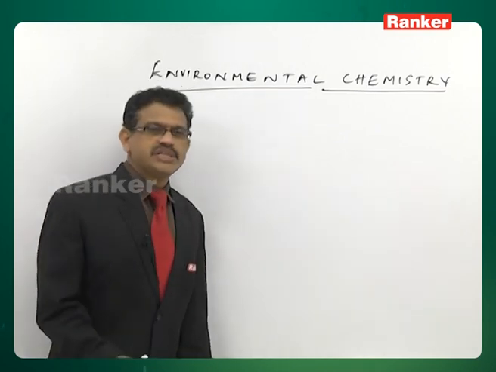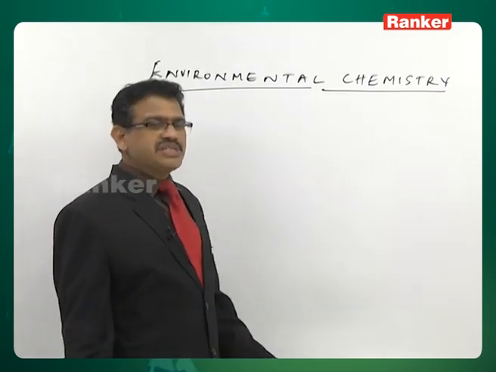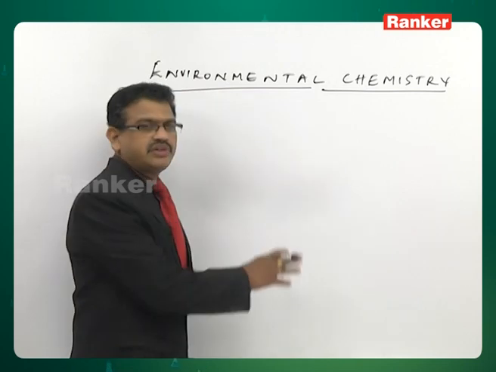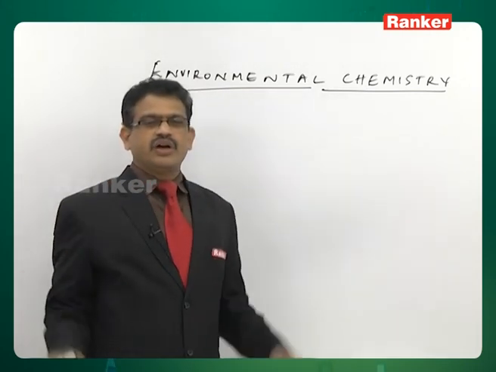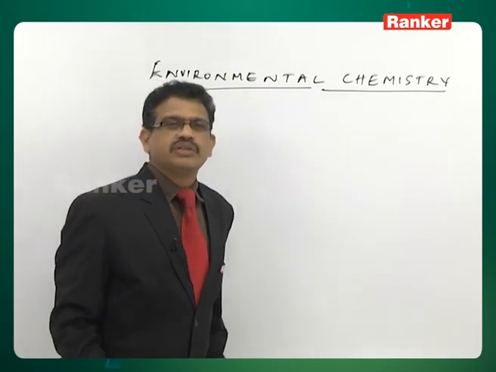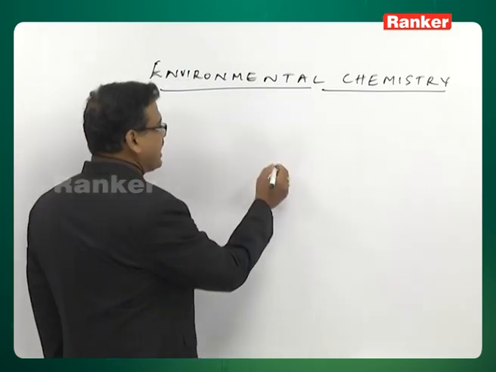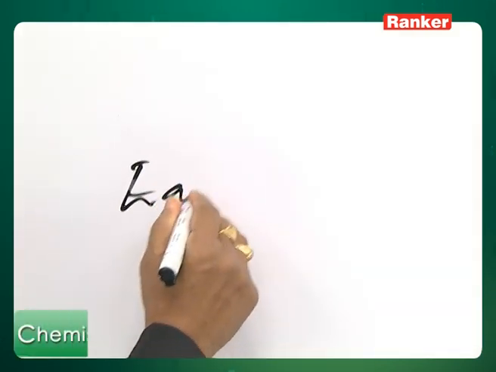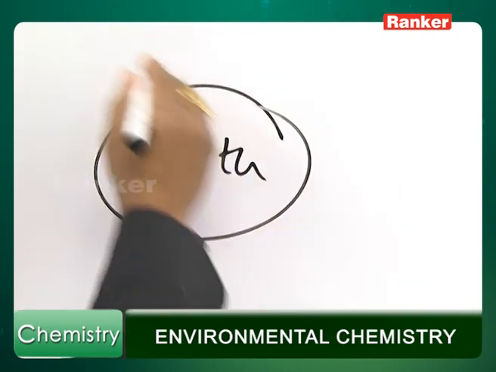If you see this atmosphere, what is this atmosphere here? Atmosphere is a protective blanket of the gases surrounding the earth.